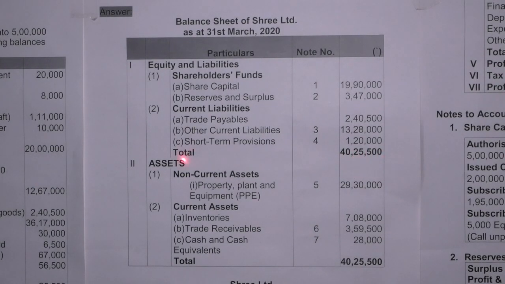So total of the liabilities is 40,25,500. Next is assets, non-current assets, property, plant and equipment, note number 5, which we have already calculated in note number 5. So written down value of the property, plant and equipment is 29,30,000. Next is current assets, inventories. This is the closing balance, 7,08,000.